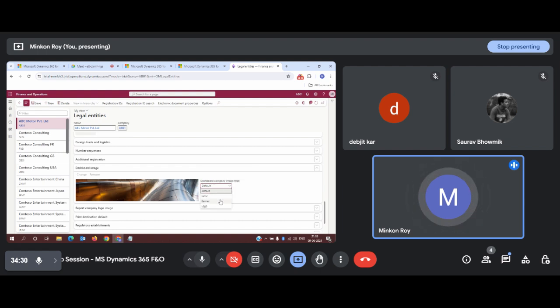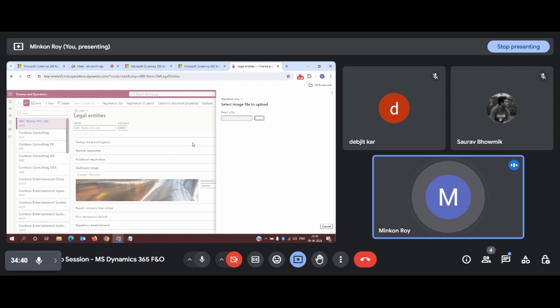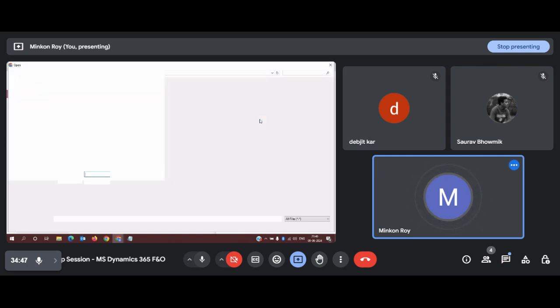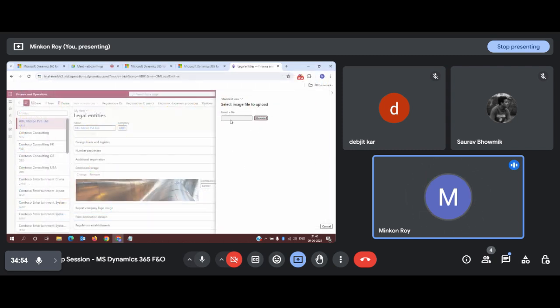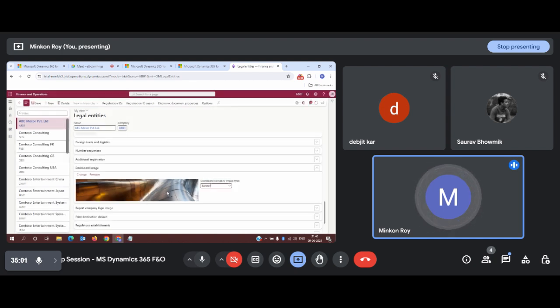You can click on this drop down link and click on banner. Once you click on banner, you need to click on change. Once you click on change, a pop-up box will arrive. From here, you need to browse your system and select the banner where it is located. It's just a normal upload process. Once you select it and click on open, the file will be uploaded here, and an OK button will be enabled in this section. If you click on OK, your banner will get changed.